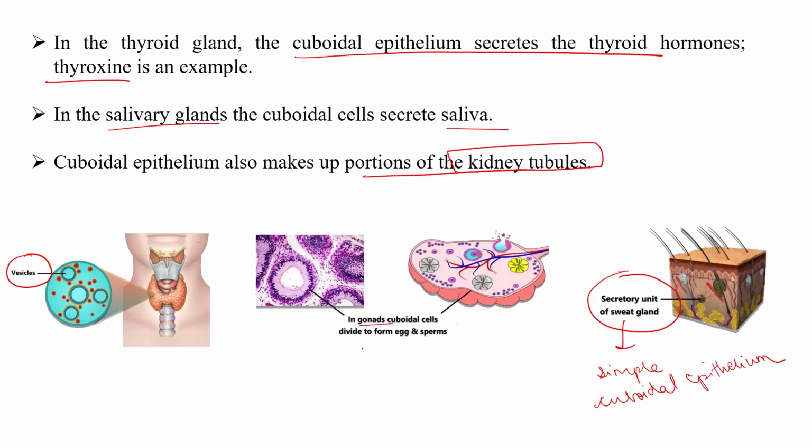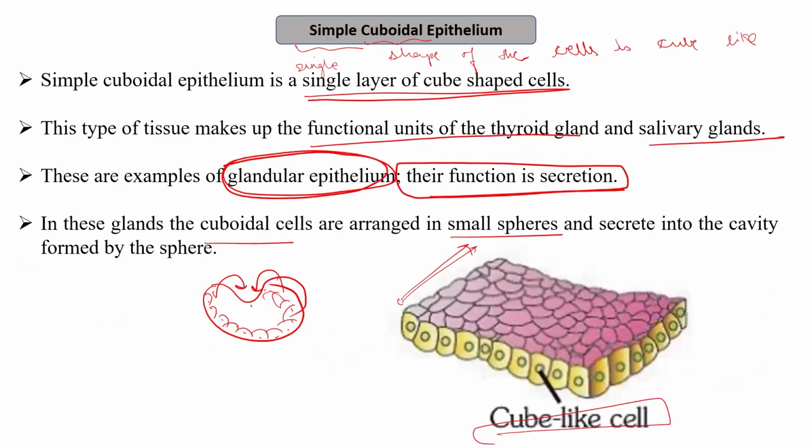In gonads, cuboidal cells divide to form the eggs and sperm. So this is a function of cuboidal cells in the gonads. For example, in case of female, it is the egg, and in case of male, it is the sperm. So wherever the secretion is required, usually the simple cuboidal epithelium is an example of glandular epithelium.